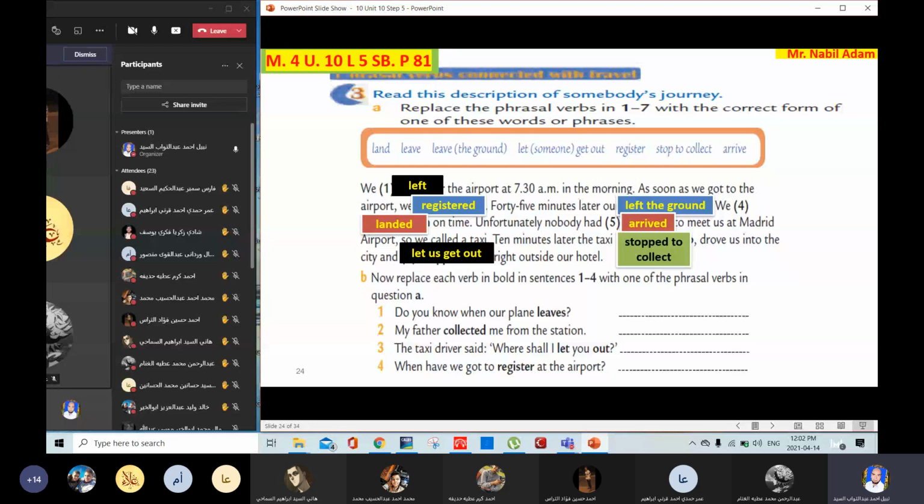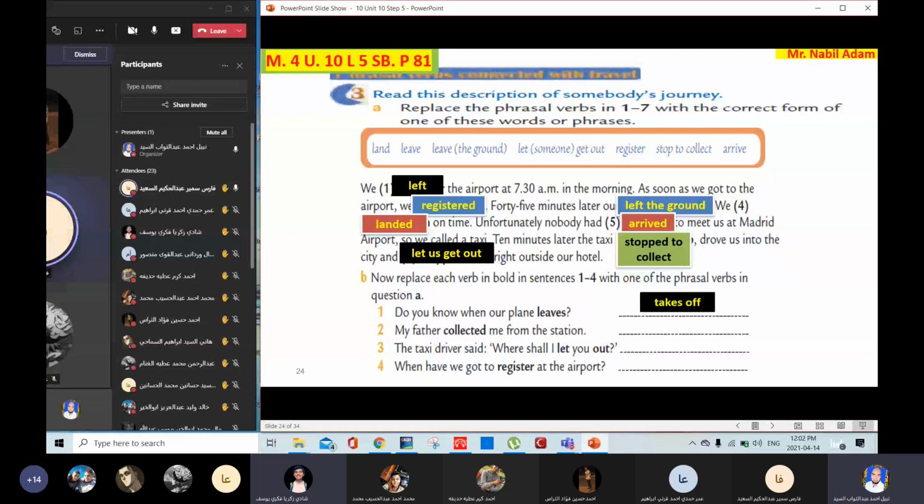Faris Samir. Do you know when our plane leaves? Leaves means takes off. Very good. Thank you.